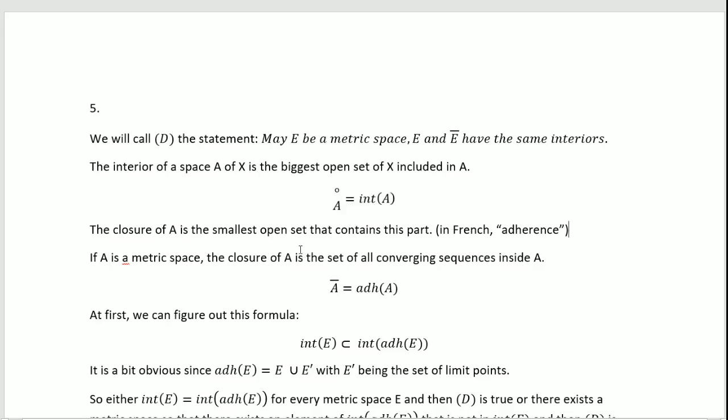So if A is a metric space, the closure of A is also the set of all converging sequences inside A, because the topology will stay inside A. So these definitions are equivalent if A is a metric space. This is the international notation, and this is the French notation, but I have the habit of using this one.